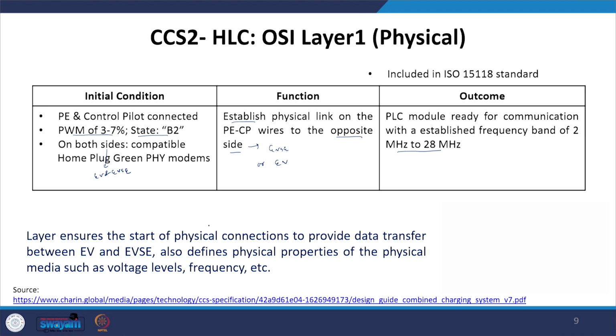Now this particular layer ensures the start of the physical connection to provide the data transfer between the EV and EVSE. In this case the data transfer is bidirectional, that means the data can be initiated from the EV to EVSE or from EVSE to EV. And the protocols here define the physical properties of the physical media, that means the wires connected between the control pilot and the protective earth on either side, and those properties are such as the voltage levels and the frequency band.